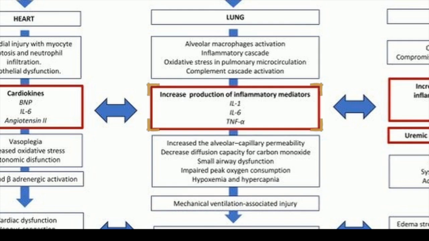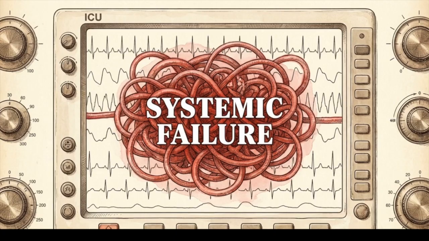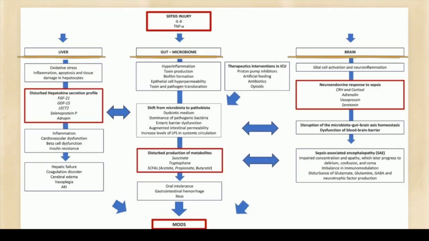The lungs exacerbate this loop. During ARDS, production of inflammatory mediators increases, flooding the systemic circulation. Cardiorenal syndrome type 5 is the direct result of this loop. In sepsis, organs actively induce failure in one another via these chemical messengers.